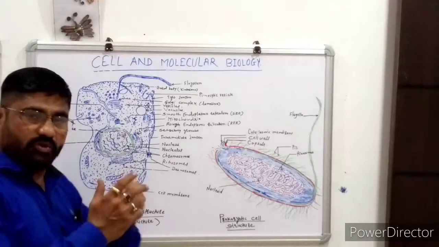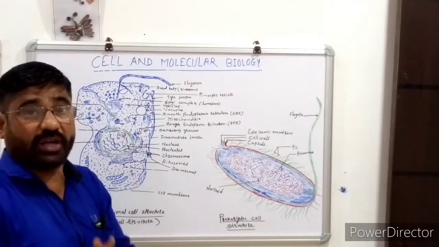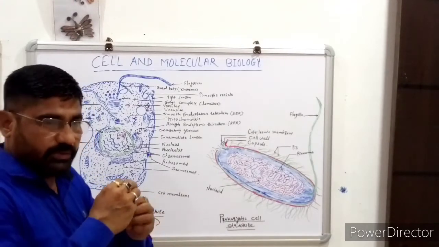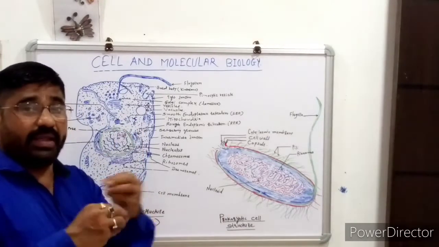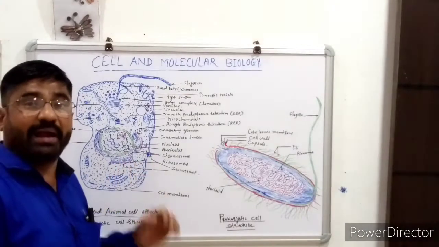When ATP, adenosine triphosphate, the energy molecule, is formed, the cell will be functioning and motile. Whatever energy is required for the cell and all the activities of the cell will be provided by the mitochondria.